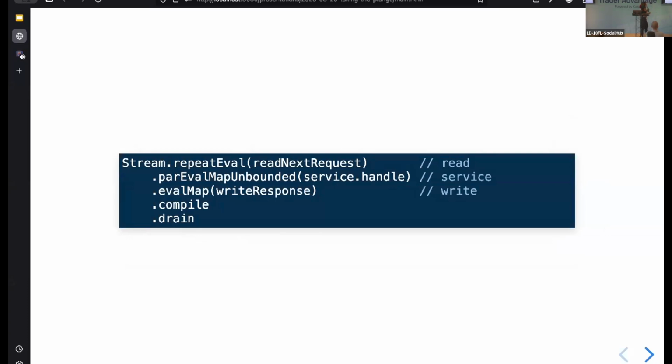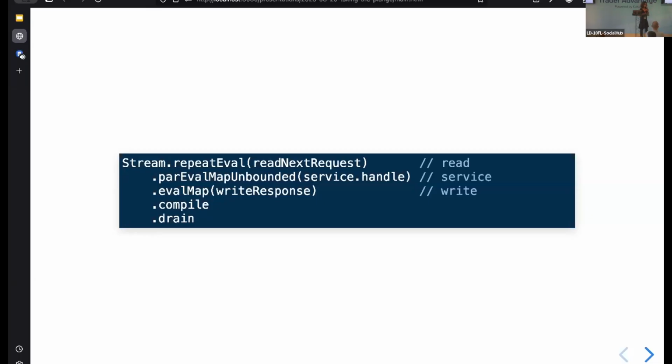This is how we might write that using fs2. So we would repeatedly evaluate some effect to read the next request. We would then call something called parEvalMap and handle the request. And finally, we would evaluate another effect to write the response.